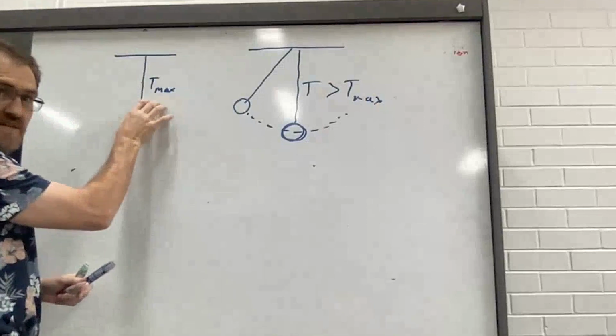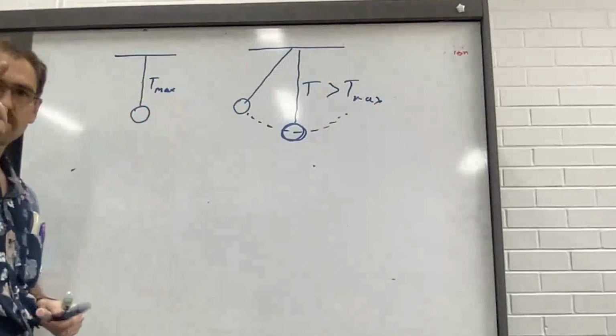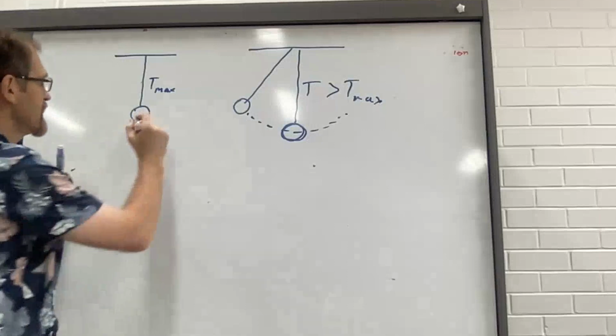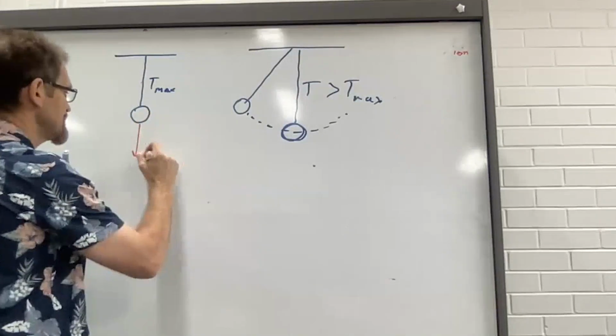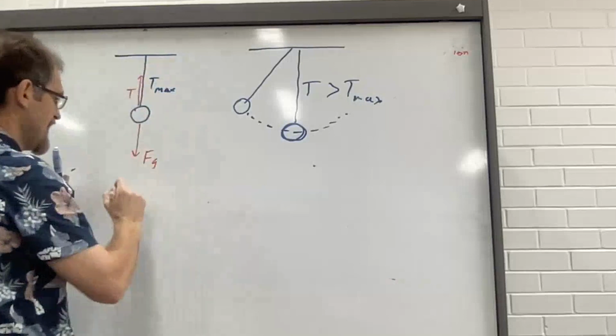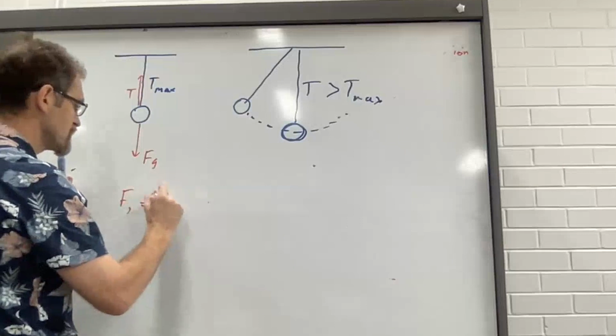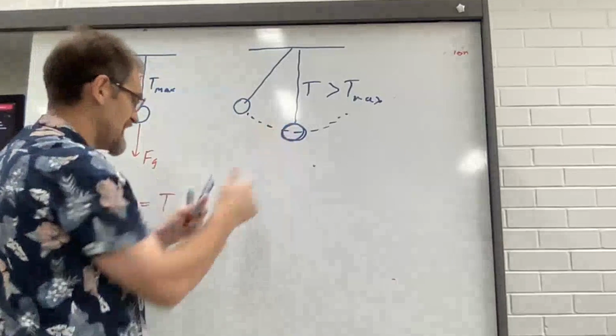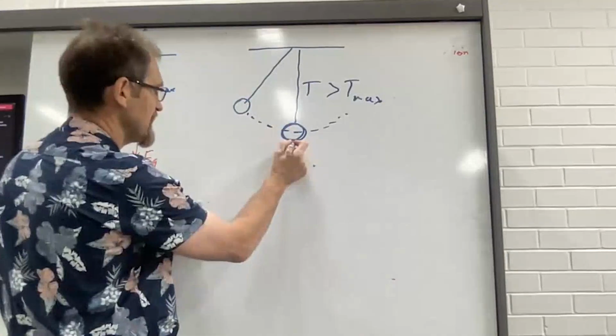In this position, there are two forces acting on the brick, okay? There's a force of gravity pulling it down. There's the tension force pulling it up, and force due to gravity equals the tension force. In this location right here, the force of gravity is identical.